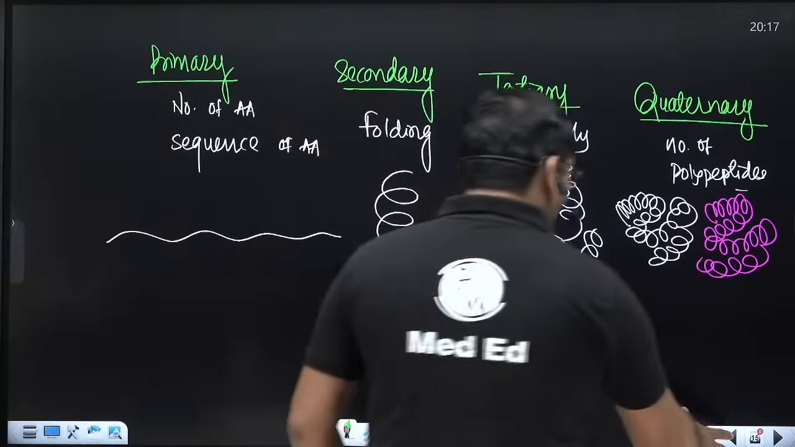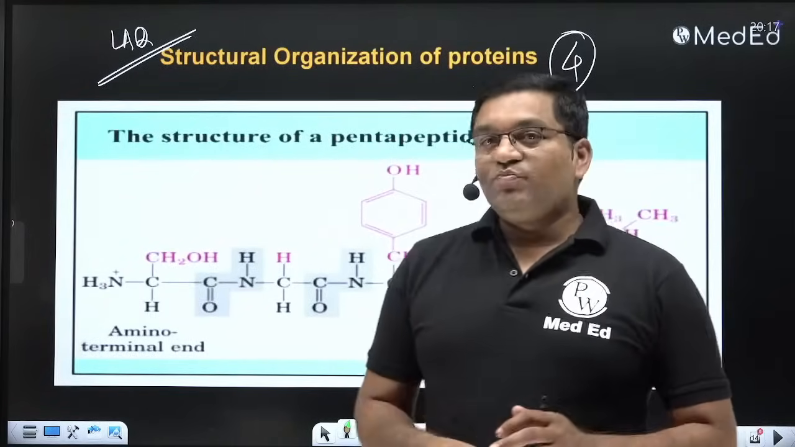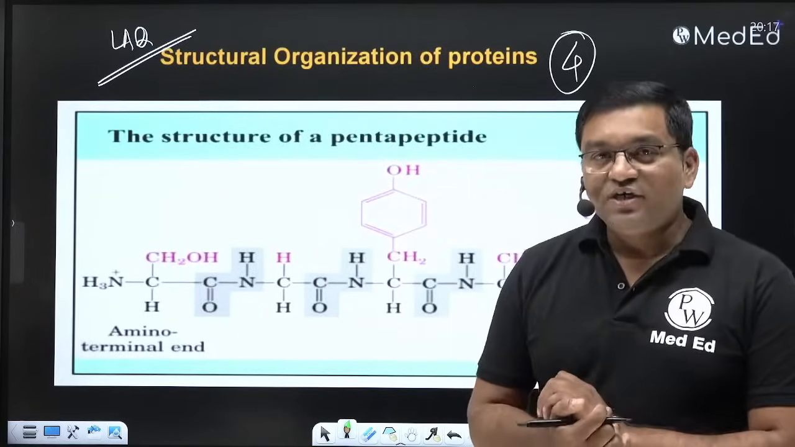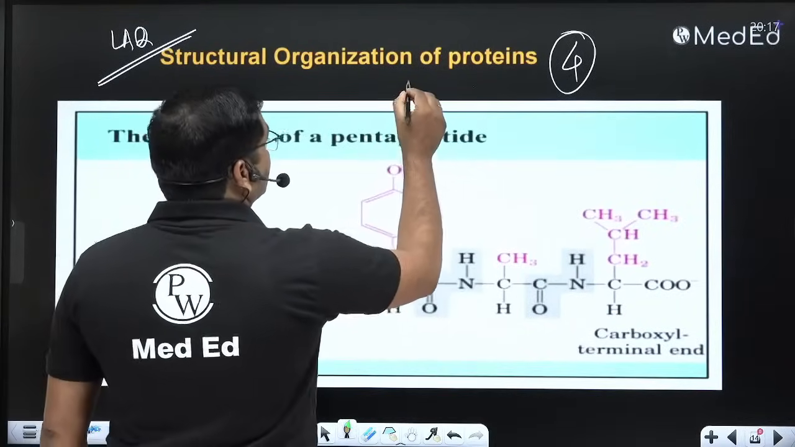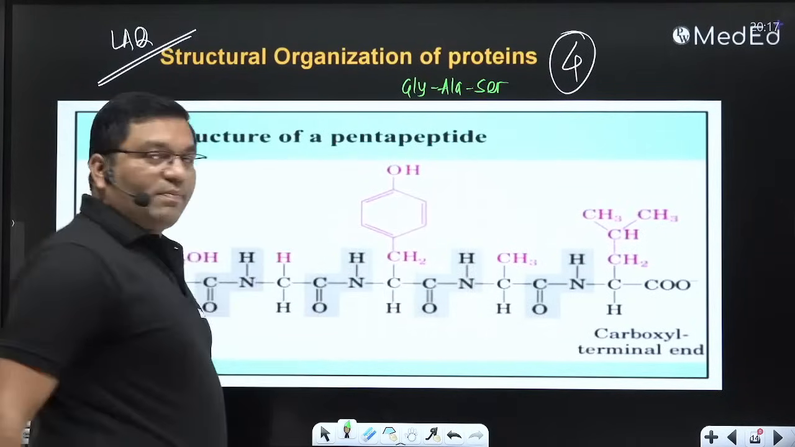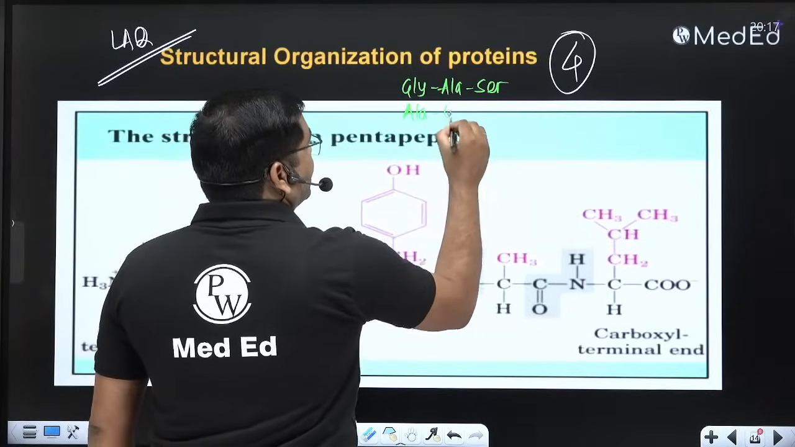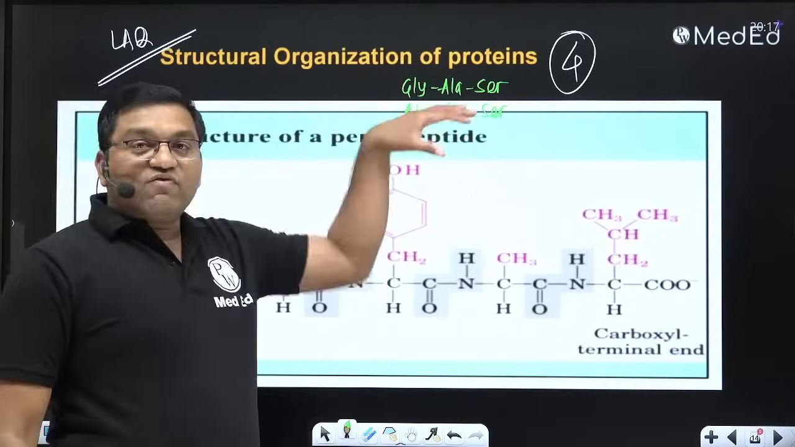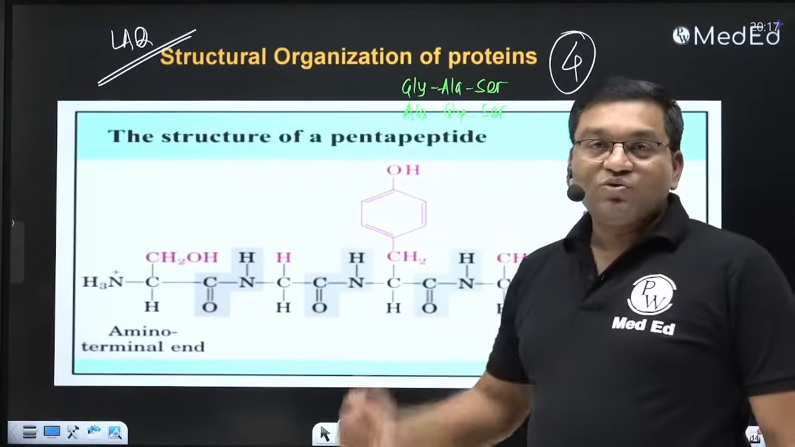Now see this. How they are numbered and why the sequence is important here. The number of amino acids is important in the primary structure. Also the sequence of amino acids is important. Suppose this is glycine, alanine, serine. This is one peptide, and suppose alanine, glycine and serine. That's why the sequence is very important. If the sequence changes, it results in the formation of two different peptides.